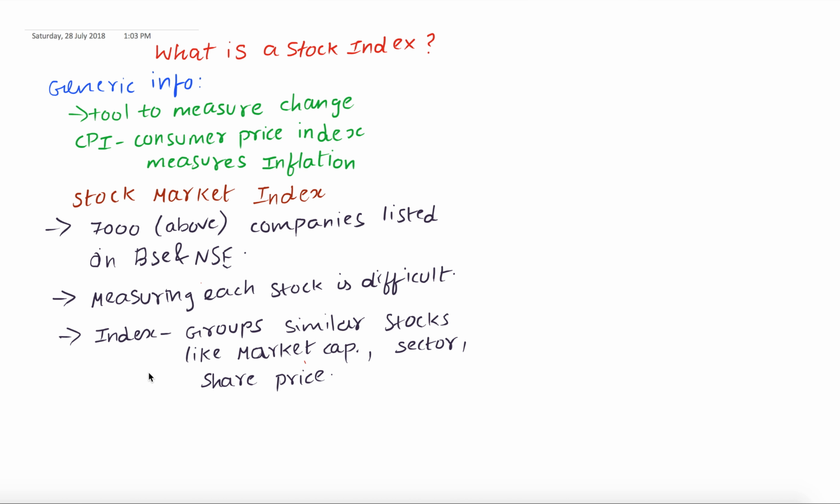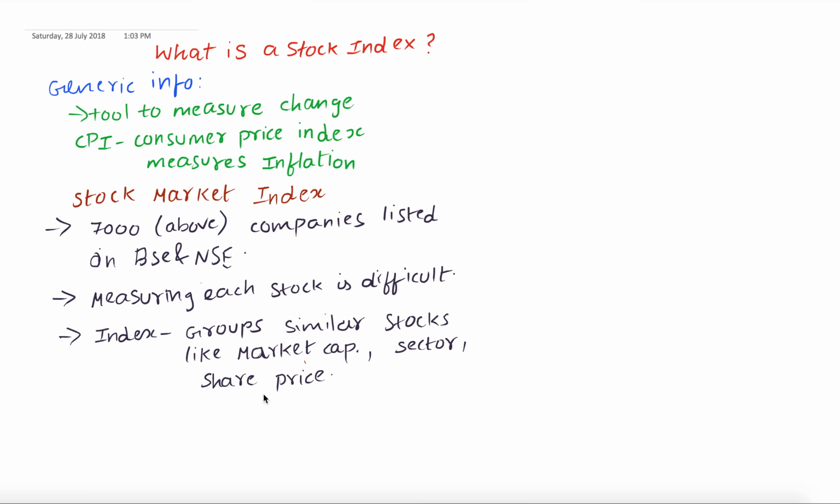For NSE, there would be a separate code for the bank index value, and for BSE, there would be a separate index value for the bank index. Another way of grouping those stocks is market capital. If there is a company called X whose market capital is 10,000 rupees, and another company called Y whose market capital is 10,000 rupees, then these two companies would be grouped and the index value found for them. This is another approach.